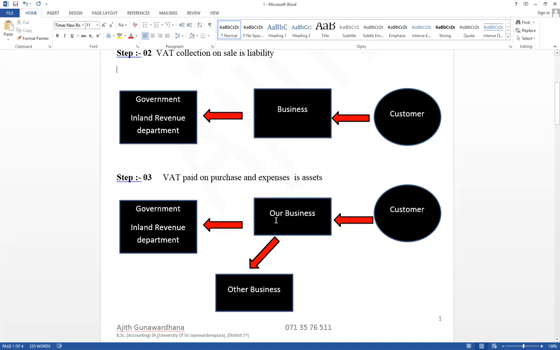Therefore, that value should be paid. That paid amount can be claimed from the government.